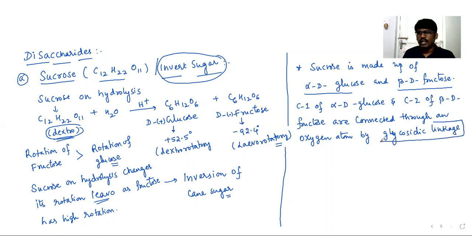It's very important. What is meant by glycosidic linkage? Two carbon atoms joined together through an oxygen atom is called a glycosidic linkage.